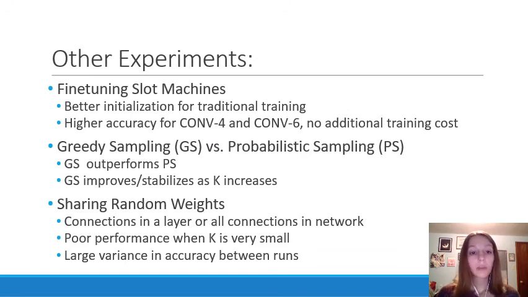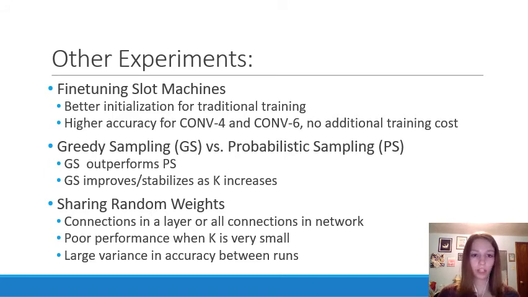So some other experiments that were included in this paper, first the slot machines were fine-tuned to see if that might be a good strategy for initializing before traditional training, and it was determined that this resulted in higher accuracy for the Conv4 and Conv6 at no additional training cost, but the other network architectures didn't really have much effect. It was pretty neutral.